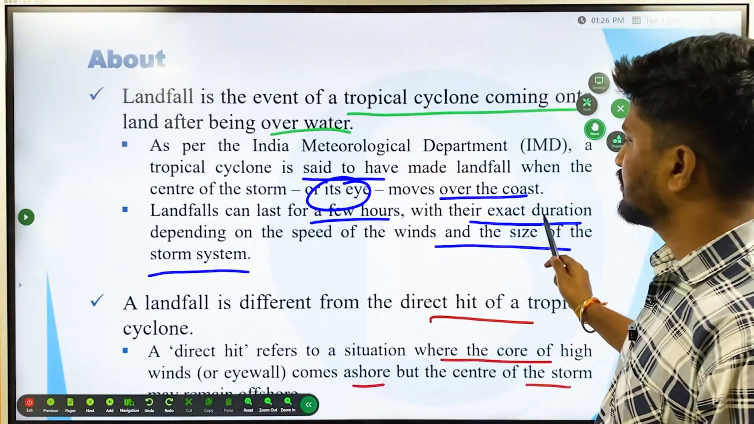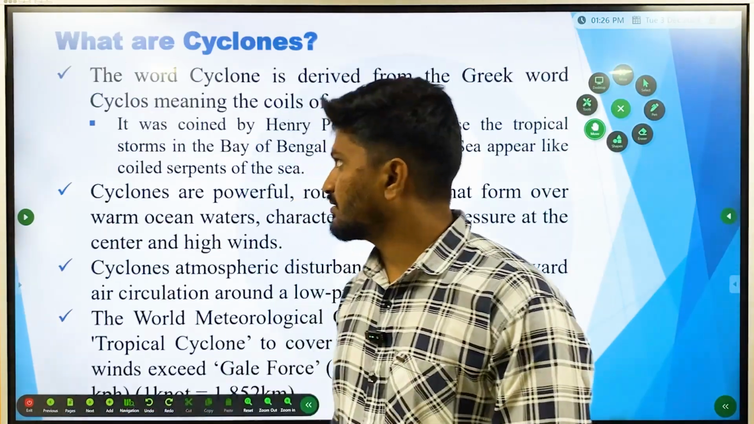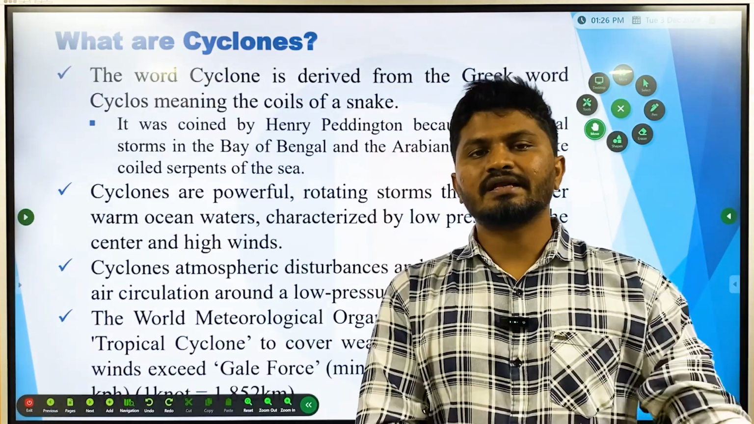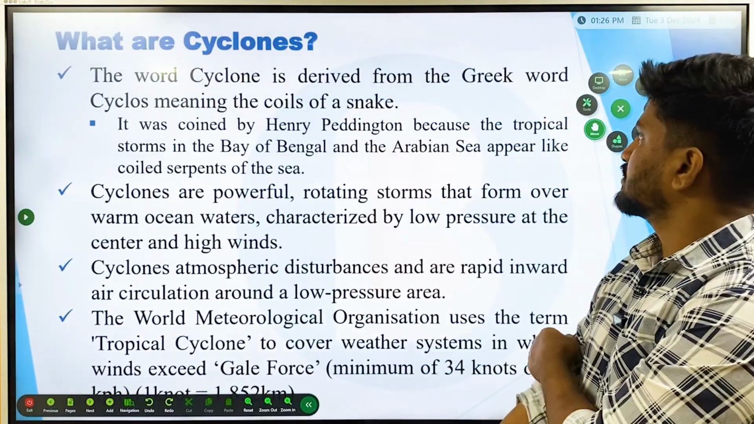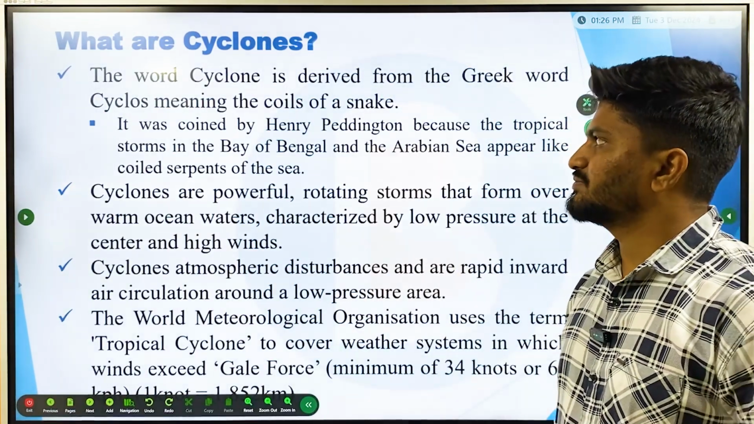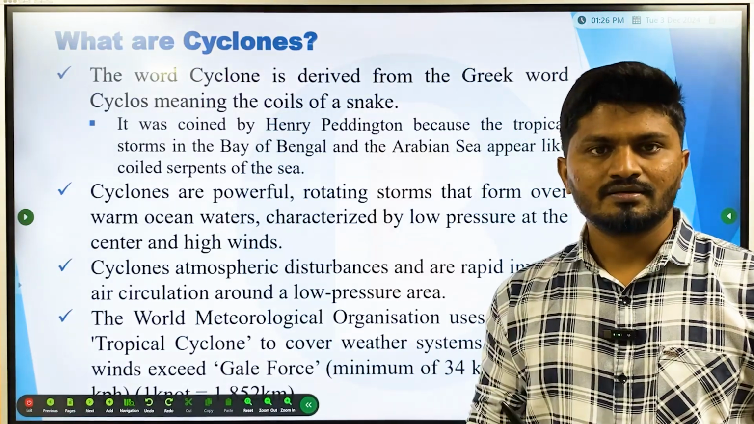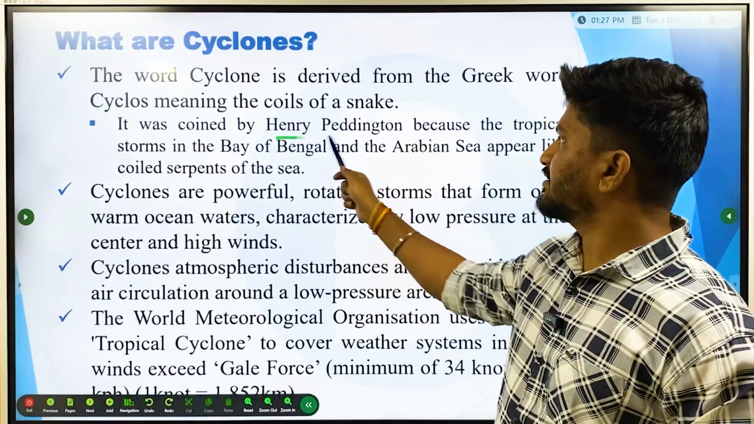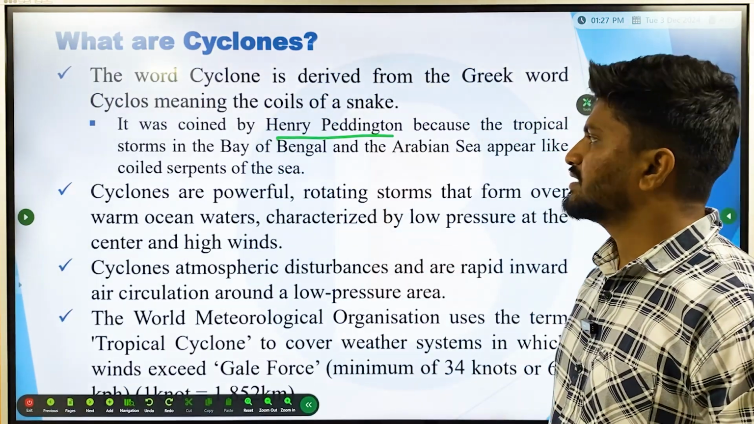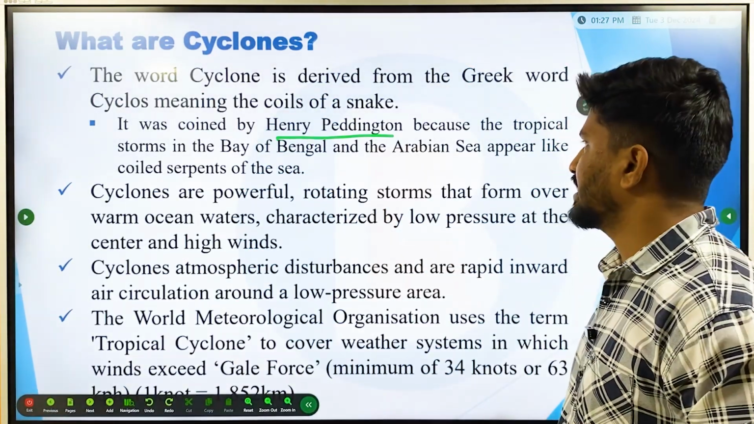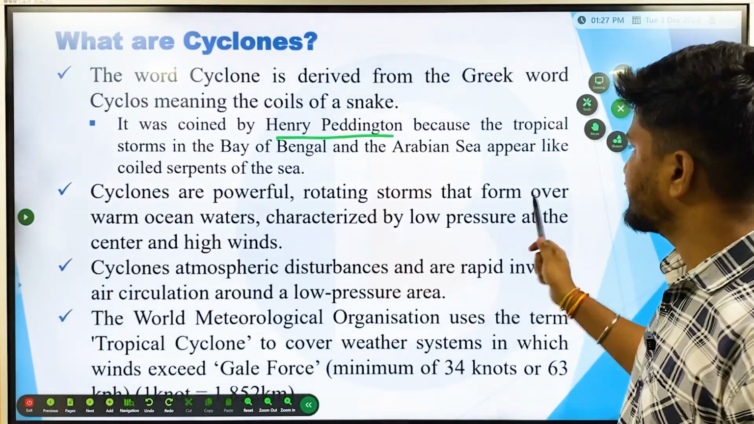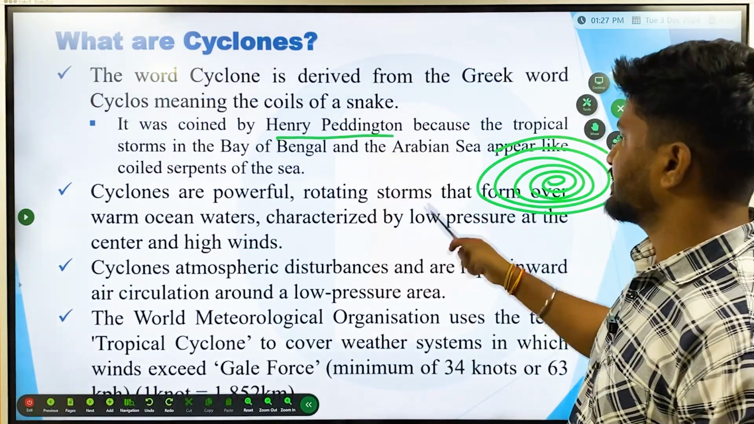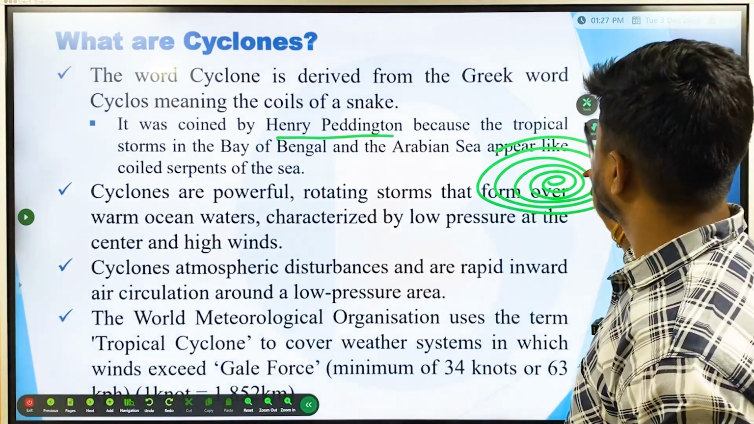Now coming to the cyclone topic. What are cyclones? The word cyclone is coined from a Greek word. What does it mean? It means coils of a snake. It was initially coined by Henry Piddington because the tropical storms of the Bay of Bengal and the Arabian Sea appear like coiled serpents in the sea. If you see, it appears like this, like coiled serpents. So he called them